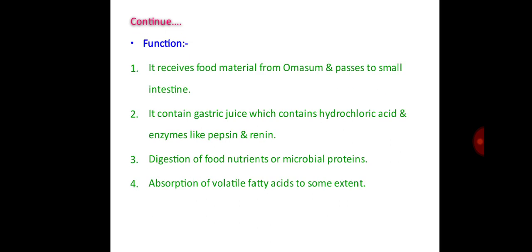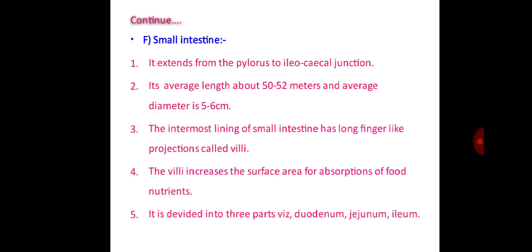In function of the abomasum, it receives food material from the omasum and passes it to the small intestine. It contains gastric juice which contains hydrochloric acid and enzymes like pepsin and renin. Digestion of food, nutrients and microbial proteins, then absorption of volatile fatty acids to some extent.